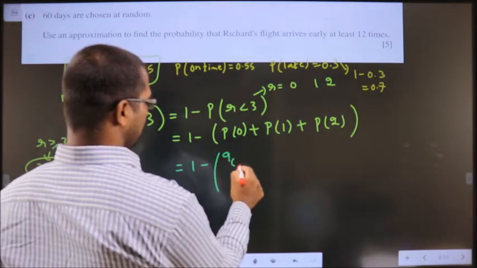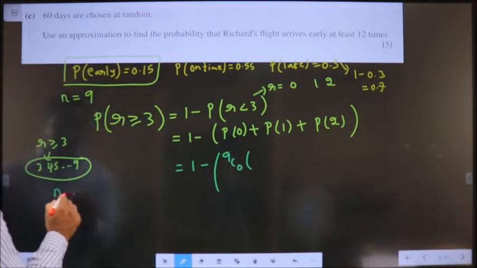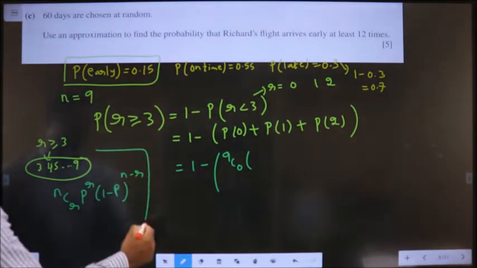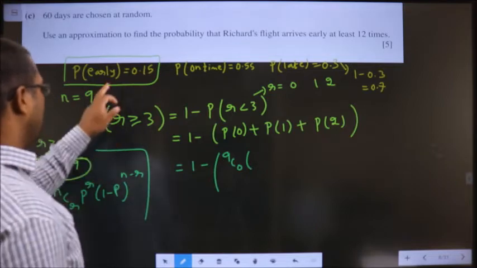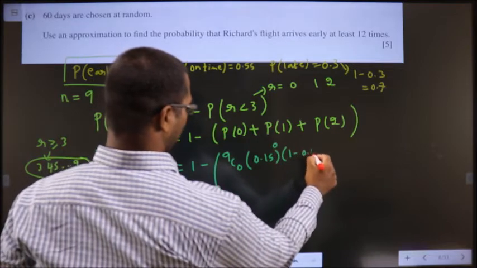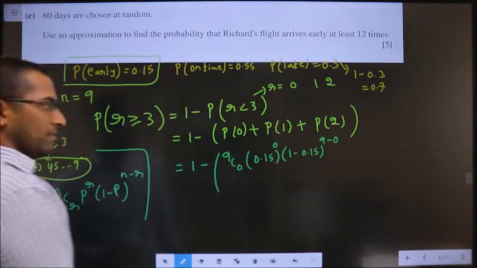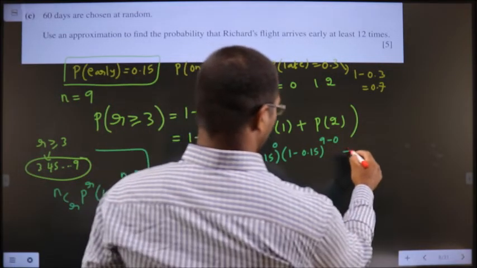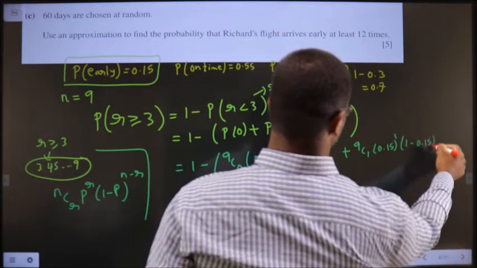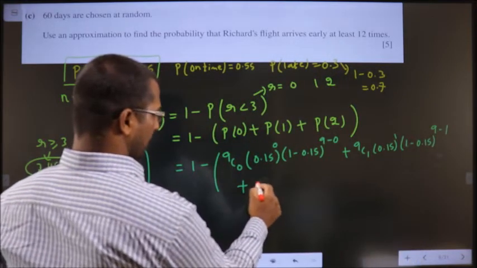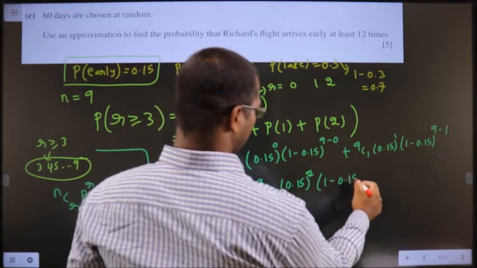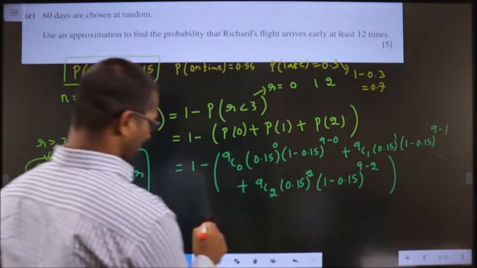Now that will result in P of 0, so 9C0. Formula for binomial is NCR P power R into 1 minus P power N minus R. Now 9C0, p value is early, so 0.15 power 0 into 1 minus 0.15 power 9 minus 0, okay, plus when it is 1, 9C1 0.15 power 1, 1 minus 0.15 power 9 minus 1, plus when it is 2, 9C2 0.15 power 2, 1 minus 0.15 power 9 minus 2, okay.